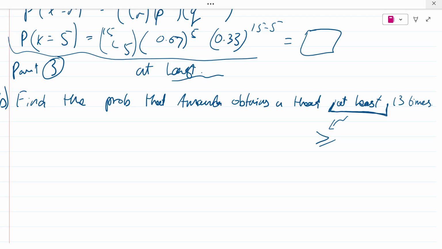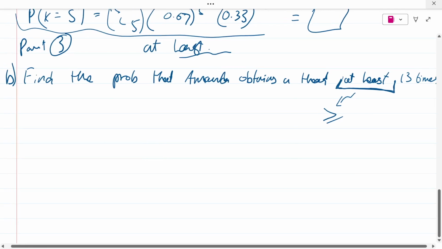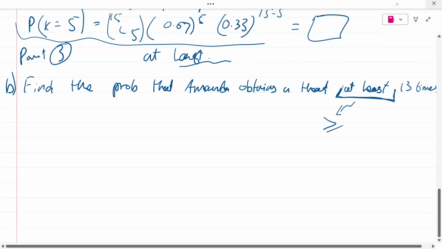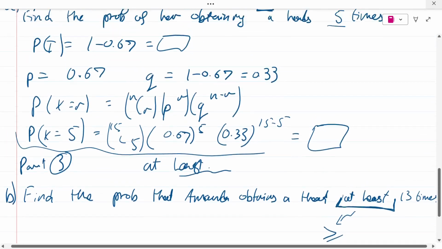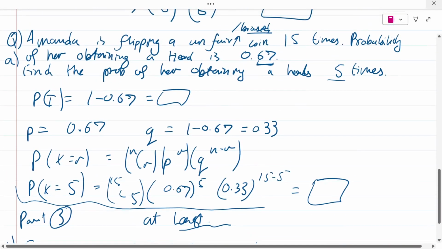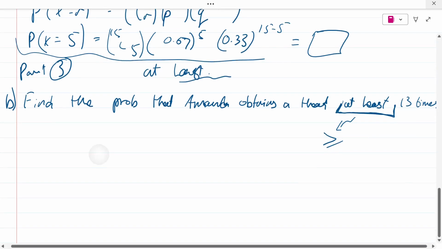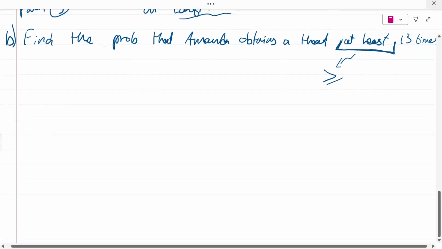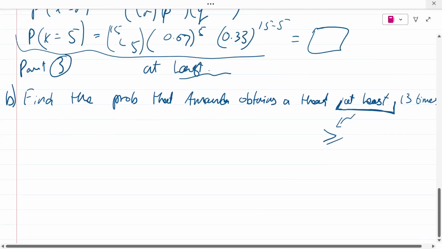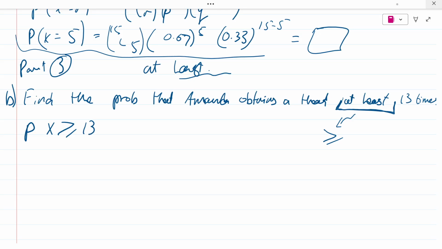So what it's asking you right now, well, by the way, we don't really have to check for this part whether it is a binomial distribution or not. Why? Because we already know from the question that this is a binomial distribution, unless they give us an entirely new scenario, then we would have to check whether it's a geometric distribution or a binomial distribution. So for now, this is what they're asking you for: P(X) is greater than or equal to 13.